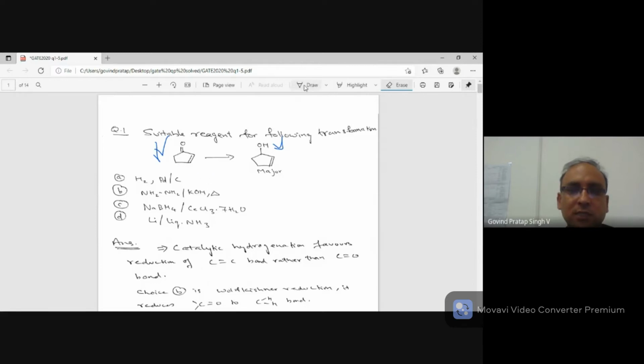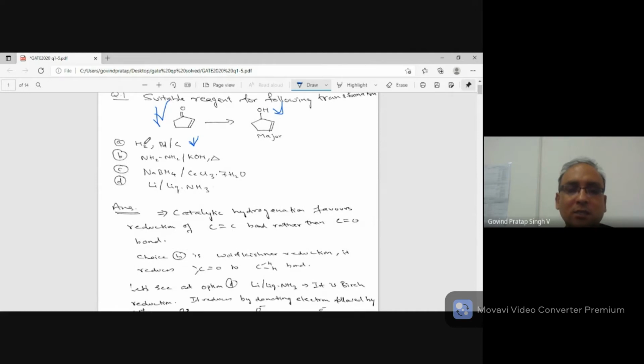The first choice is catalytic hydrogenation. It uses H2 in presence of palladium on carbon. In this reaction the first to react will be the C double bond C. C double bond O is less reactive than C double bond C, and therefore C double bond C gets reduced first, while C double bond O remains intact.